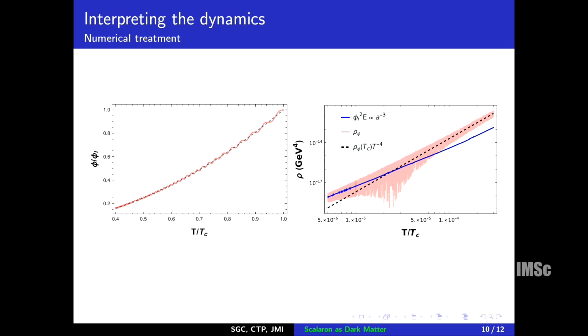This dashed line gives radiation like scaling, and this is the quantity phi I squared E, which scales as matter. As you can see, initially the scalaron field behaves as radiation, and after that there is a transition, and then it follows this quantity which scales as matter. So there is a radiation to matter like transition at some epoch, which means that with this mass, this field can explain the origin of cold dark matter.